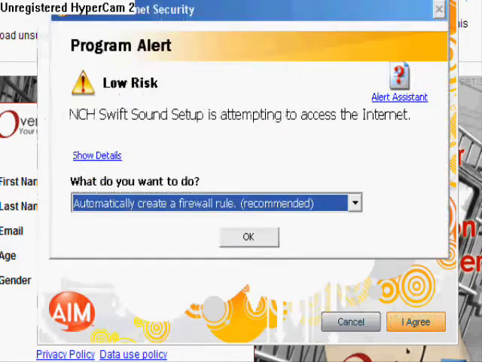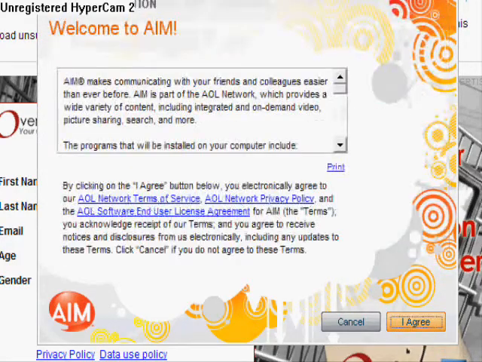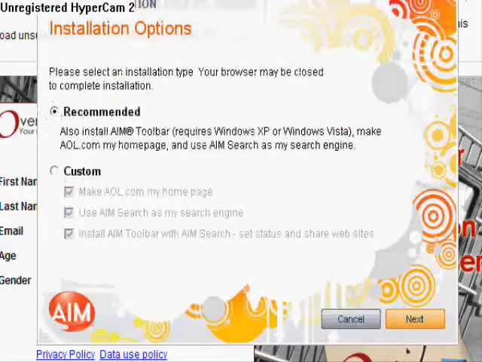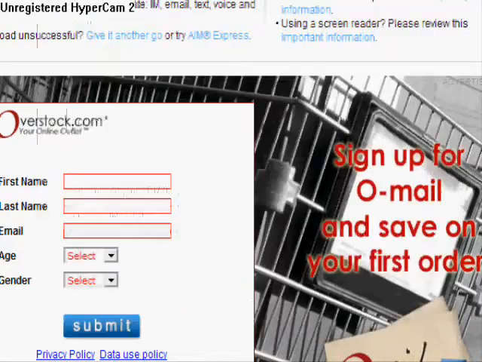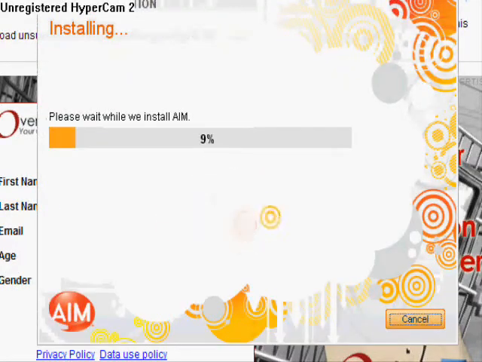Now you want to wait. Now I'll click OK. Now you want to click agree. Now you want to click next. Now you want to wait.